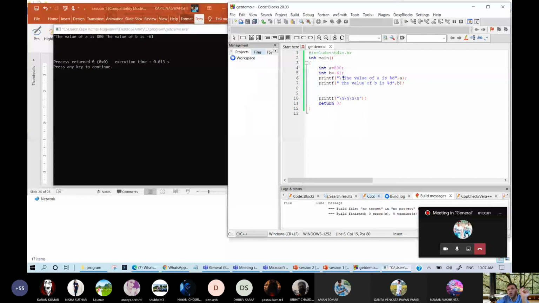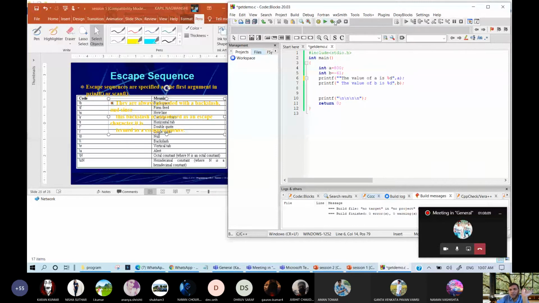If you write a simple double quote, it will not appear, it will generate an error message. Let me show you. Here an error is coming that something is wrong. This is expected. That's why whenever you want to print a quote, you need a backslash. Then single quote is the same thing.